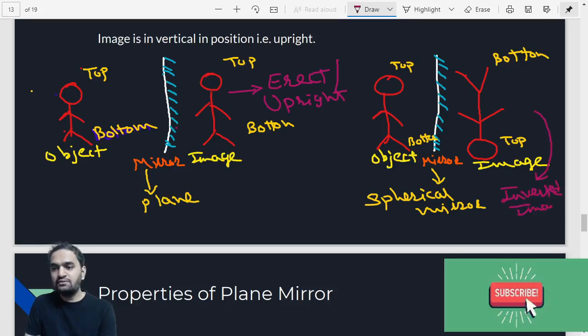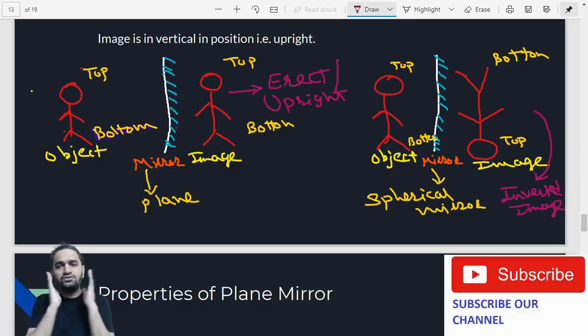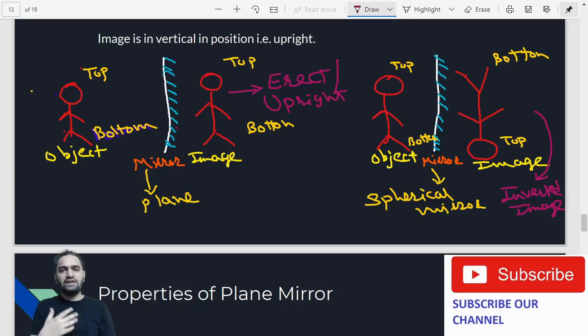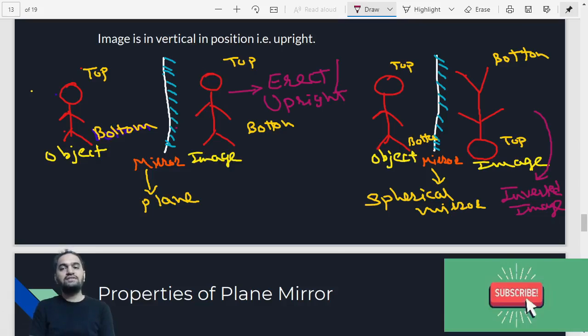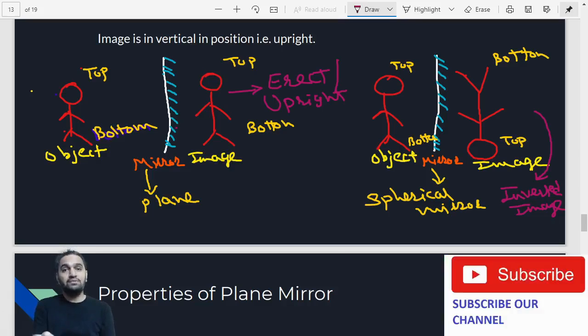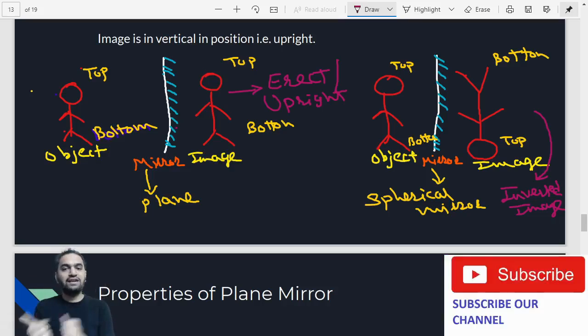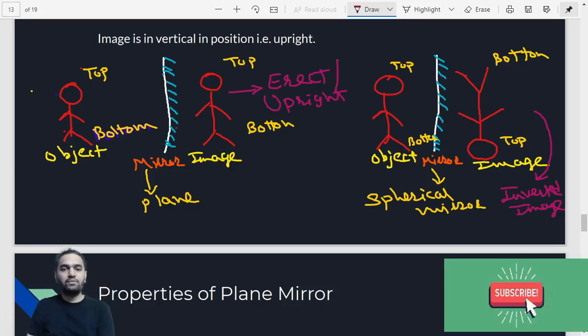Now you just have to tell me what is available in the plane mirrors. If you see yourself in the mirror, do you see your head as it is or it is at the bottom? You see the head as it is, right? So that means the plane mirrors which are available at your home basically give us what kind of image? Erect image, that is upright image. We do not see our head at the bottom, right? Our top is at the top, so that means the kind of image we get at our home, that is plane mirrors, is erect image. So that is another property we have seen.